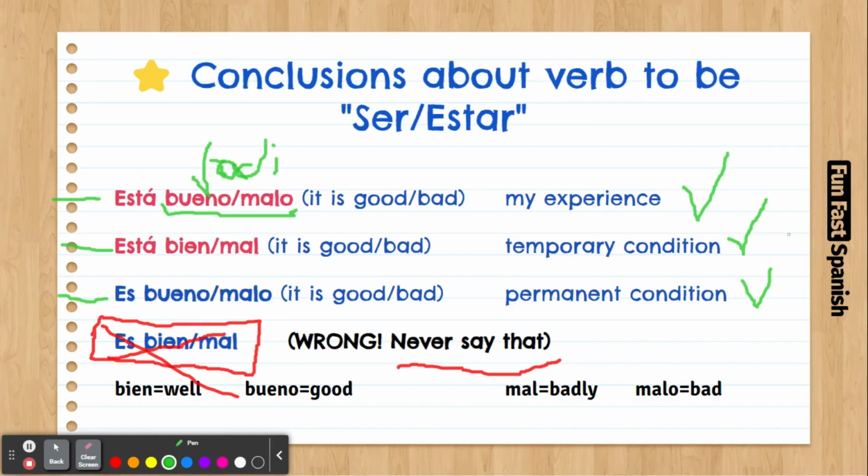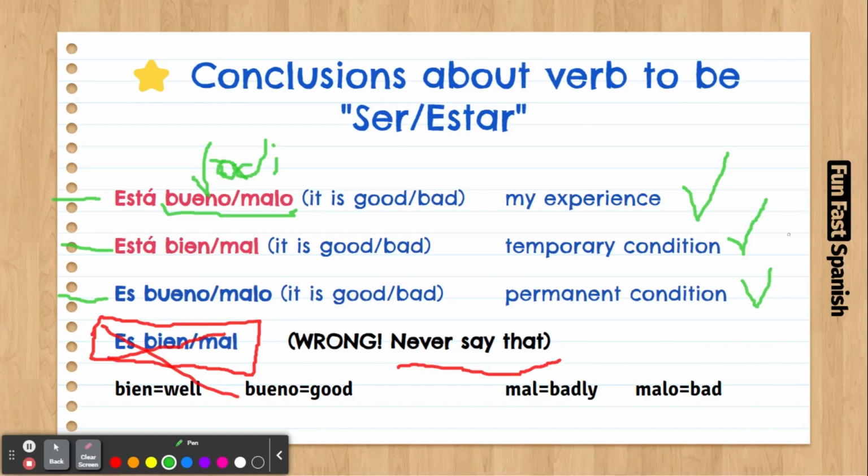So that's one of the main videos in this level, because it explains in detail how you should use the verb to be in Spanish. And here you have all the information condensed in one video. I hope you liked it, you enjoyed it. How to use it, how to learn. I mean, how to practice this is a challenging thing, to be honest with you.